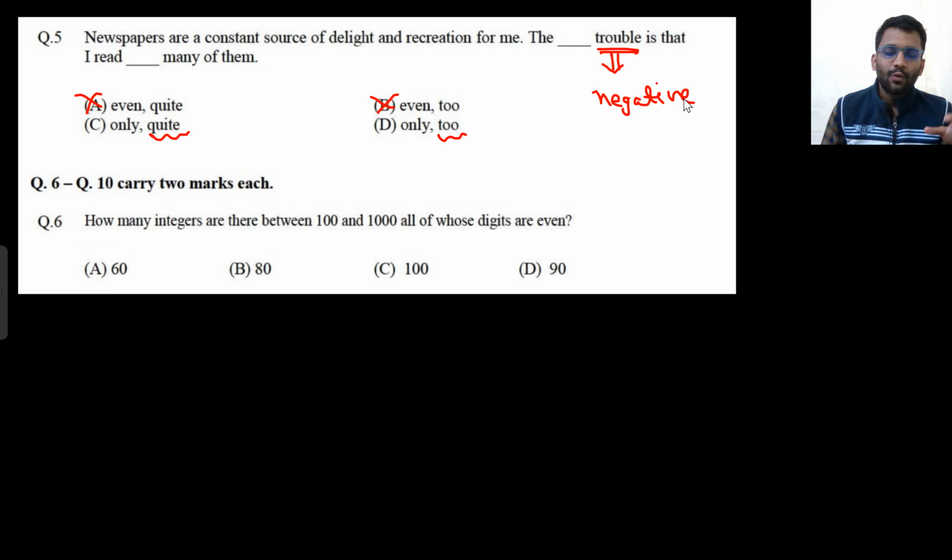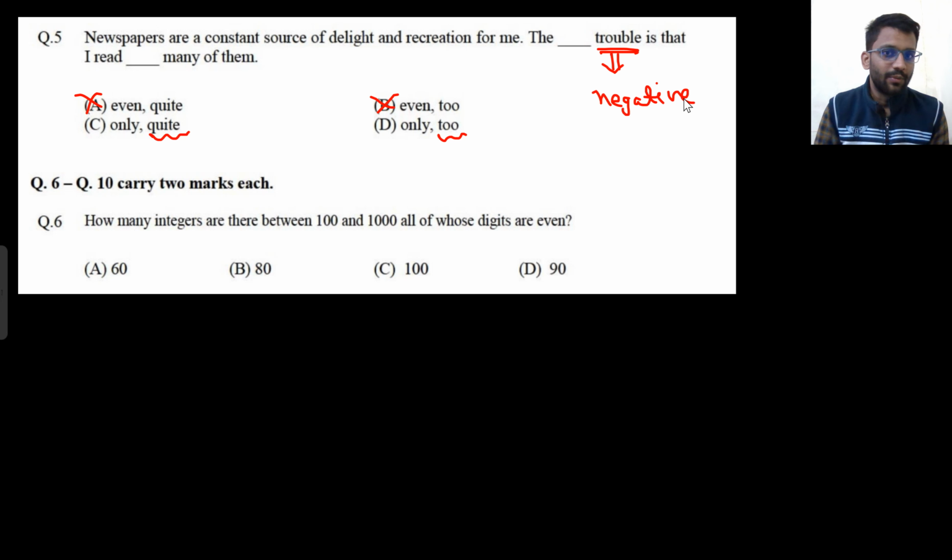I ate too many chocolates. That means it's a problem. If I'm saying I ate too many chocolates, that means I ate a lot of chocolate which I shouldn't have. So that shows the trouble, that shows the negative sense. And if I say I ate quite many of the chocolates, that's not a problem. I ate a lot, but it's not an issue.